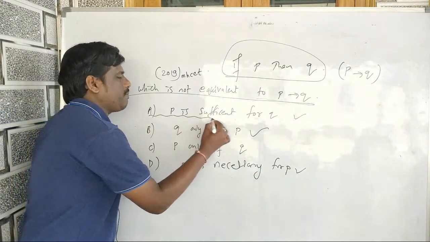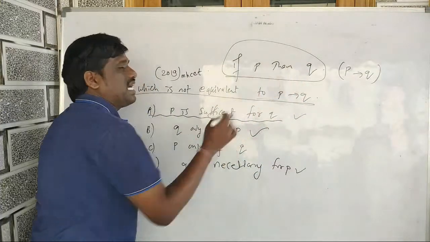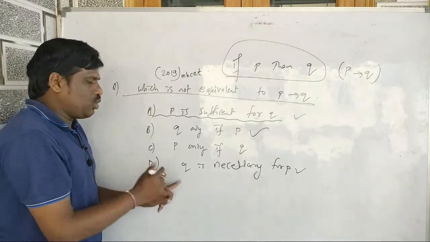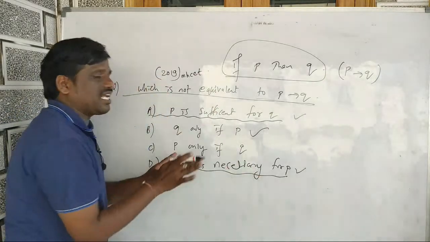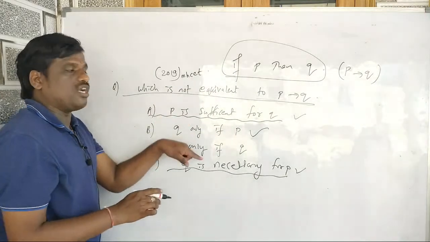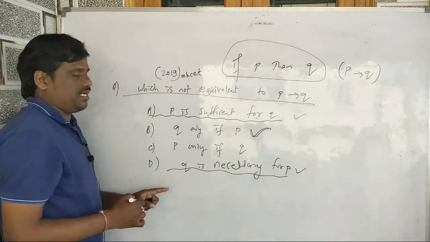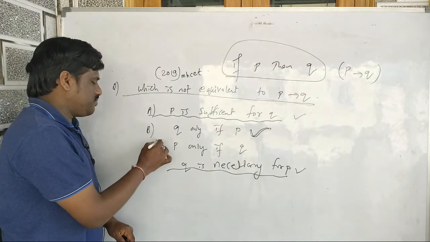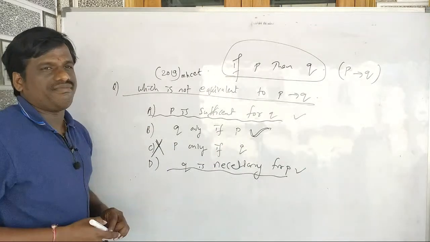This is the main point. Whenever you have P implies Q, I write as P is sufficient for Q, Q is necessary for P. Both are correct. Q only if P, Q only if P है, easy, A भी correct है. P only if Q is wrong. This is wrong. So this thing you have to know.